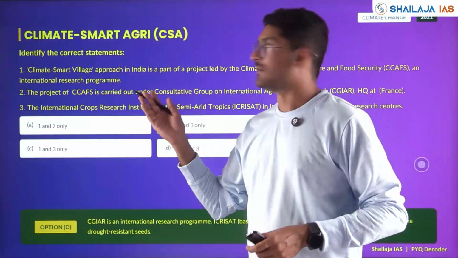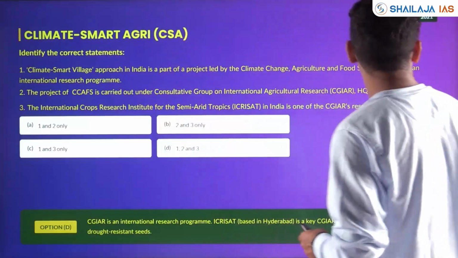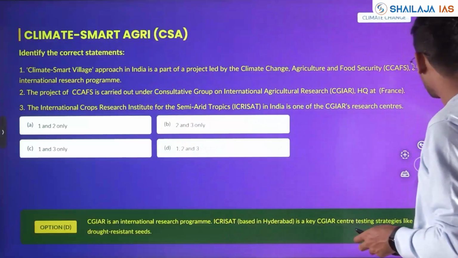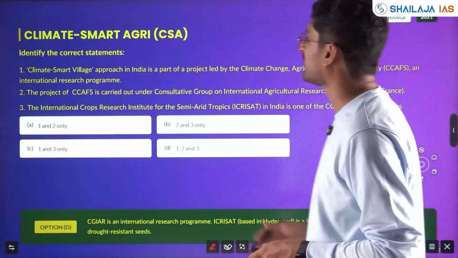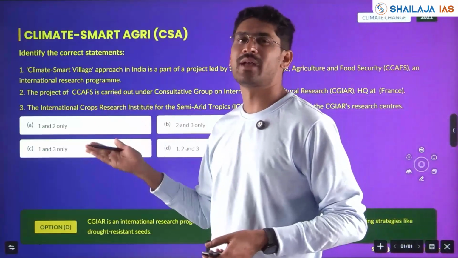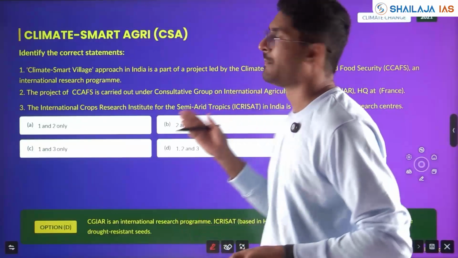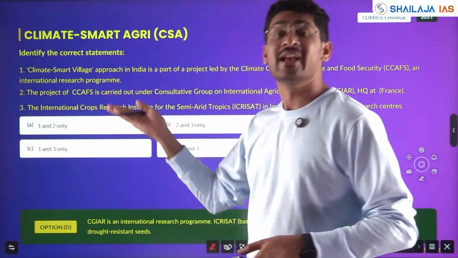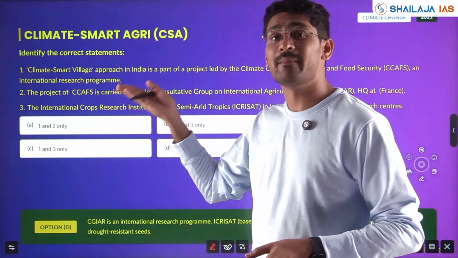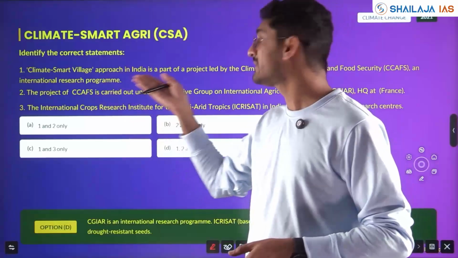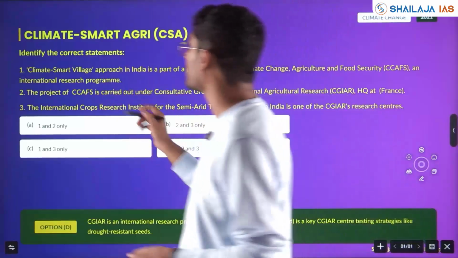Climate smart agriculture. Okay, this was a current affairs question with respect to climate change linked to economy as well as environment. If you have studied, you could have answered in 2021. So you can skip, or we'll see these statements, and a question might come in 2026 based on these institutions and what projects they have come up with.